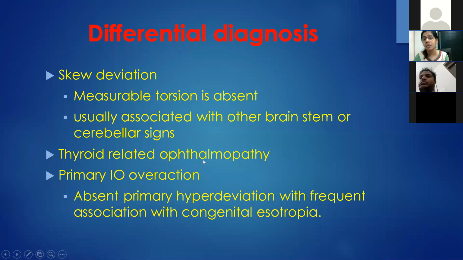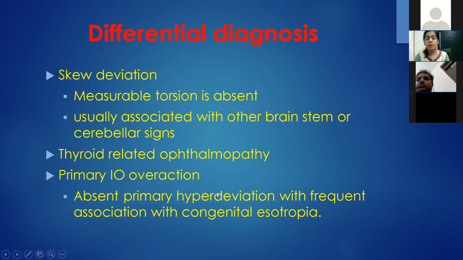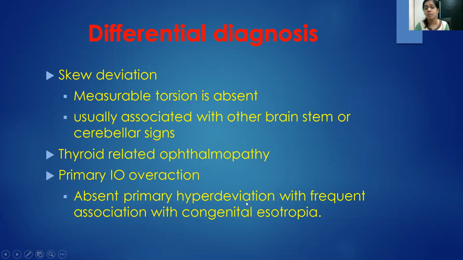It can be thyroid related ophthalmopathy, but you should do a FDT and you should get a thyroid profile done. Sometimes it can be just primary inferior oblique overaction and nothing else. This is sometimes associated, especially in children, with congenital esotropia. So in these cases, we are not going to see primary hyperdeviation at all. We see hypertropia only when the child or the adult is looking up and in. So that would help you to rule out primary inferior oblique overaction.